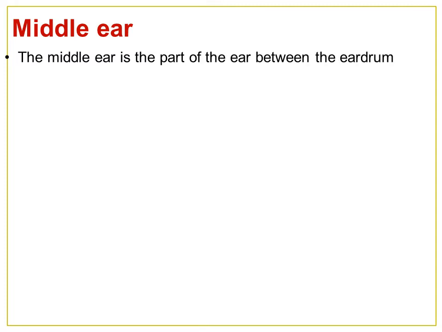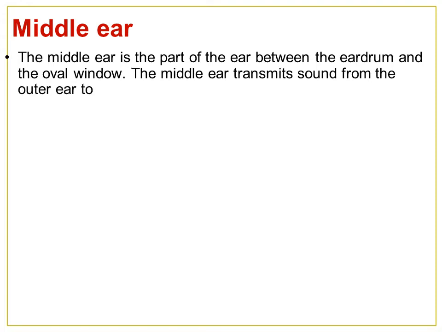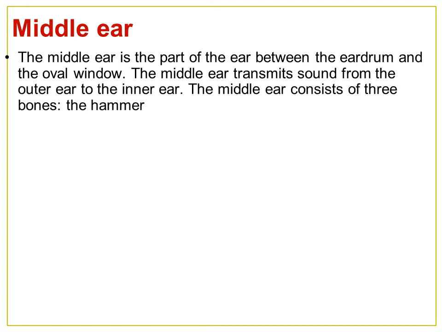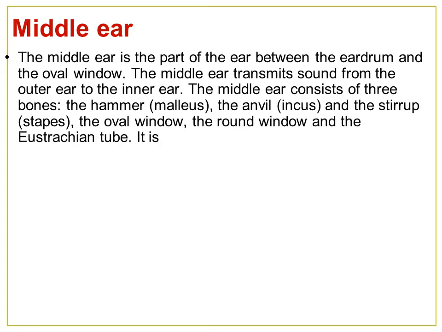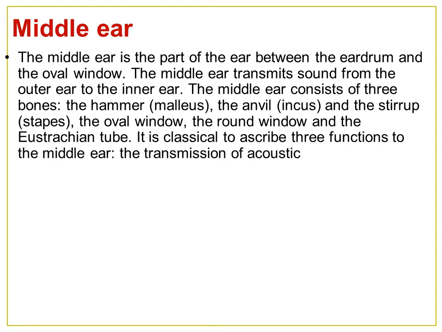Now we'll see about the middle ear. The middle ear is the part of the ear between the eardrum and the oval window. Got it, children? The middle ear transmits the sound from the outer ear to the inner ear. It consists of the hammer, malleus, anvil, incus, the stirrup, stapes, the oval window and the round window, and with it is the Eustachian tube. Clear, children?